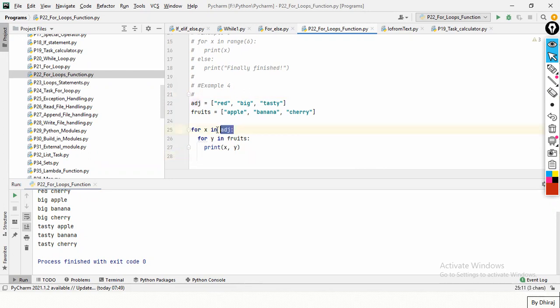See, for will take one element automatically. We do not need to put an index over here. If you put an index, you'll get an error. So for the entire list, that is the reason we are using for, right? If you need to print one element, you can just print ADJ of 0, ADJ of 1, ADJ of 2, one time.